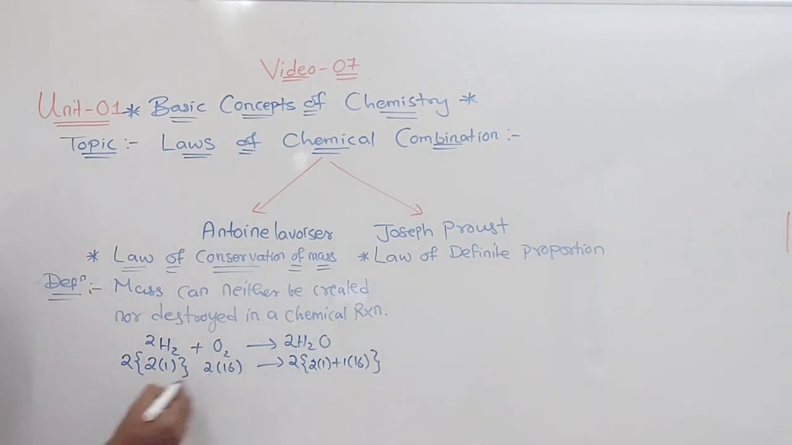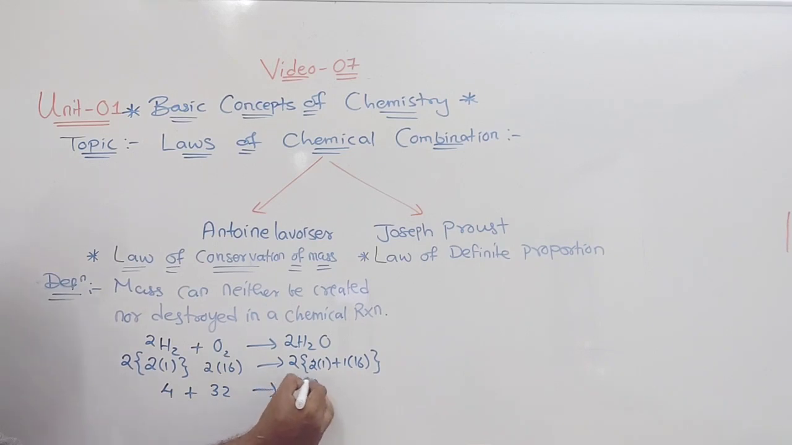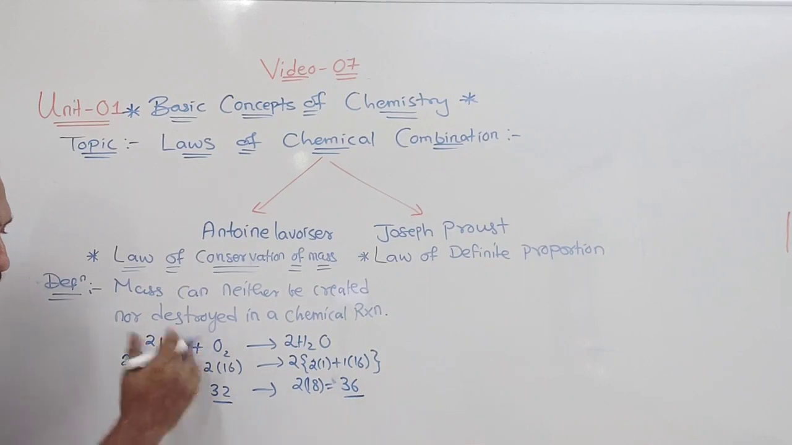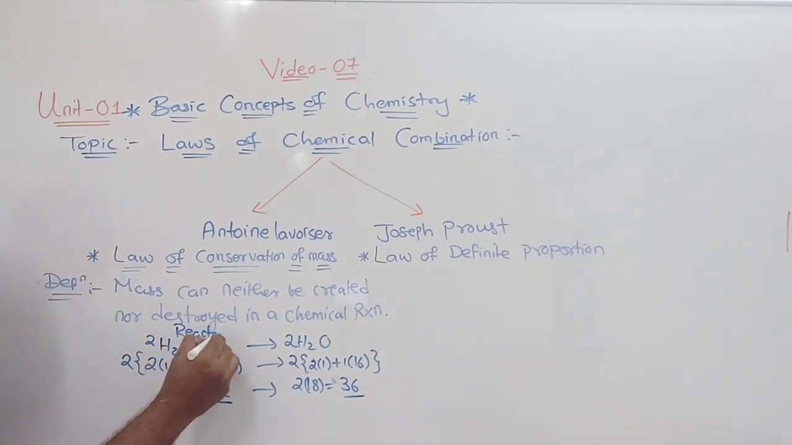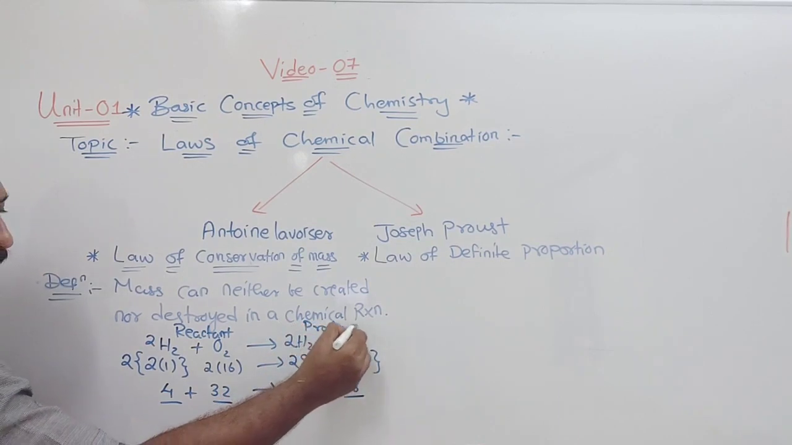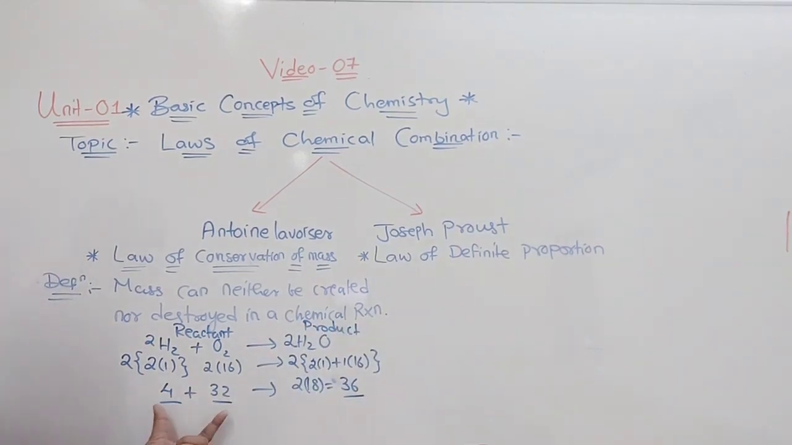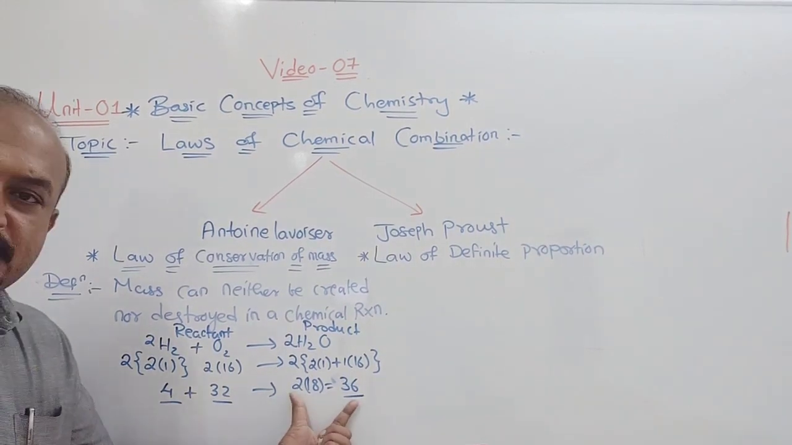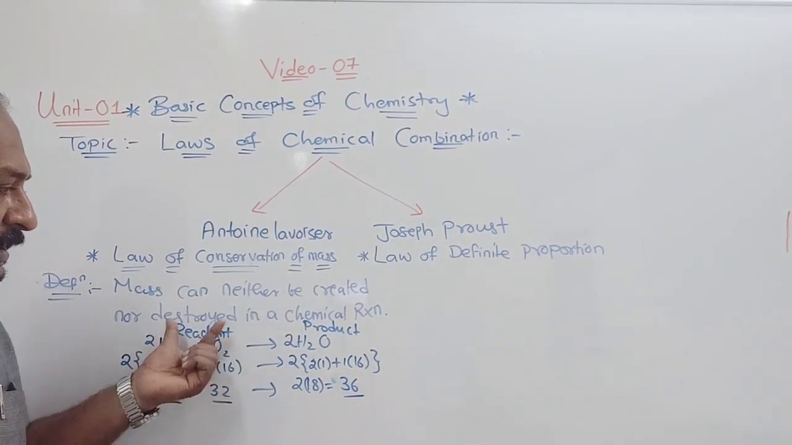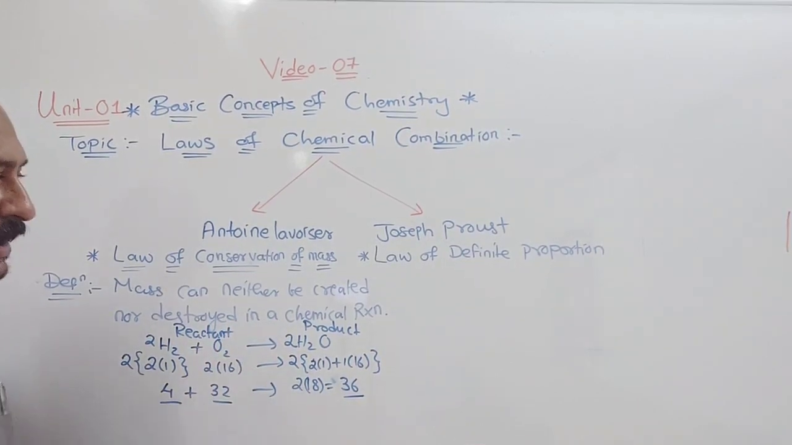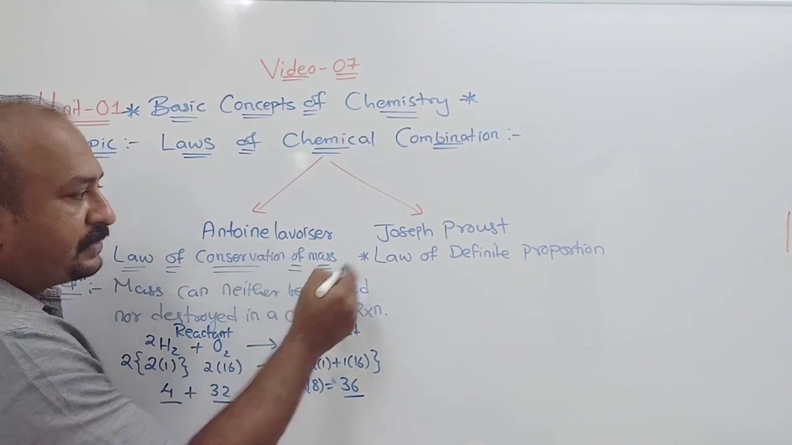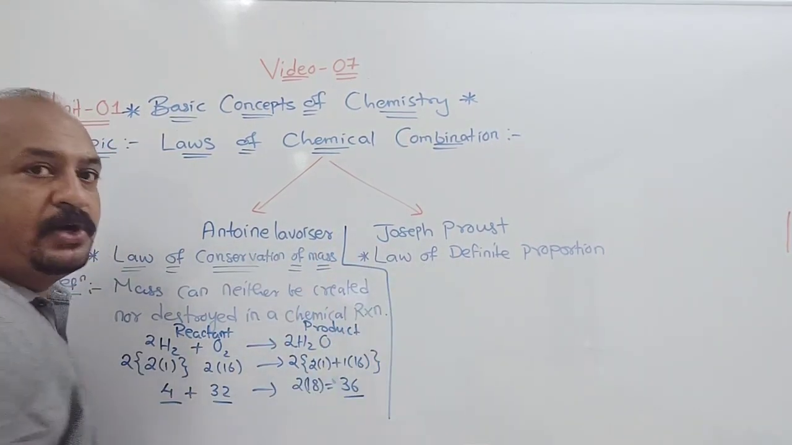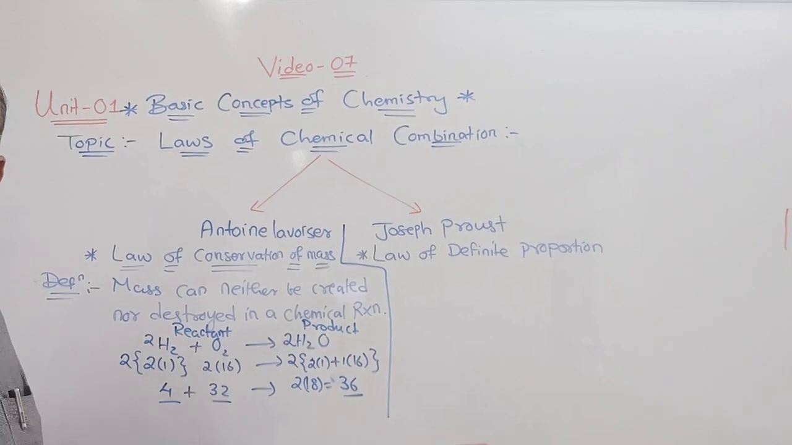If you calculate this, you will get 4 plus 32 here, and here 2 into 18, which is equal to 36, right? So 32 plus 4 is 36, which means on the reactant side and on the product side there is no difference in mass. The mass is 36 grams on both sides, which means mass can neither be created nor destroyed in a chemical reaction. That was given by whom? Antonio Lavoisier.